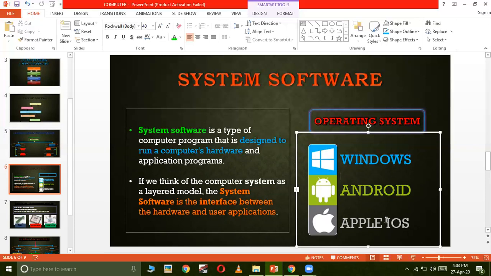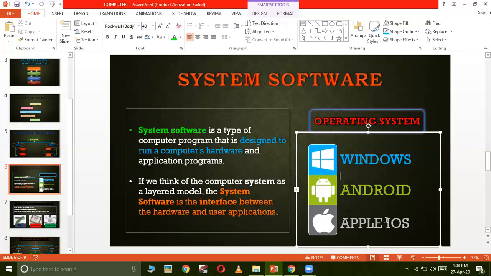And then comes Apple iOS. Apple iOS is the operating system created by the Apple company, and this is also one of the most used operating systems, because many people are using Apple smartphones and Apple laptops.